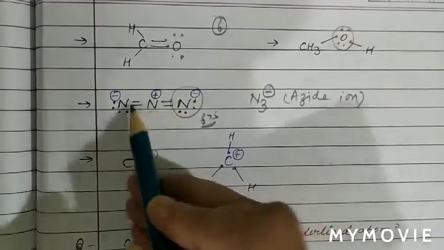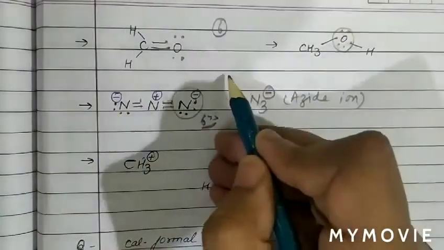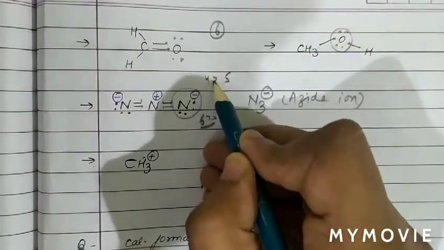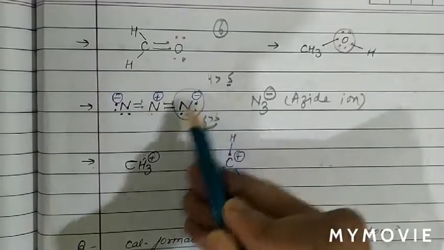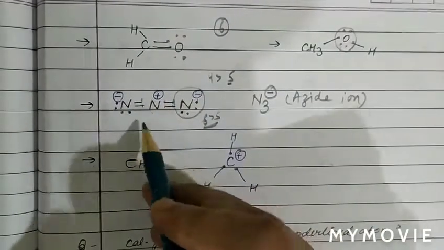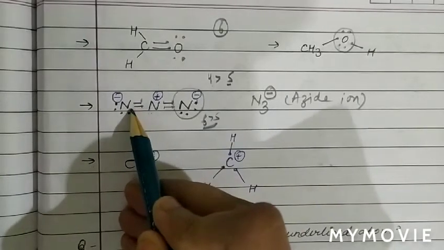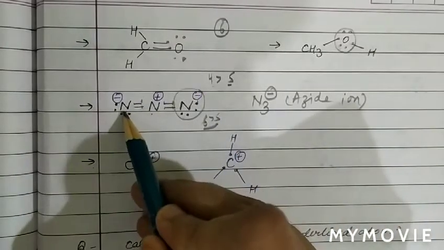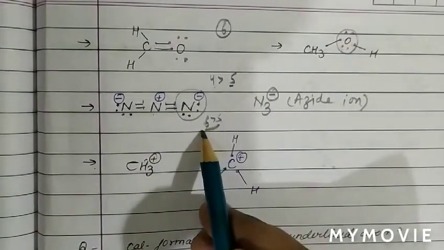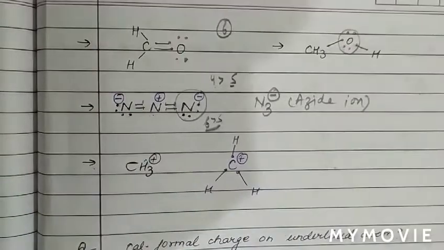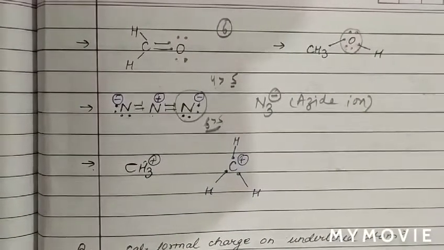Now see on this nitrogen. How many electrons are there? 1 2 3 4. But valence electron in nitrogen is 5. So it is 1 less than 5. Therefore 1 unit of positive charge. Now see this. How many electron pairs are there? 1 2 3 4 5 6 for this nitrogen. So 6, but valence electron of nitrogen is 5. So 6 more than 5. 1 unit is greater. So 1 unit of negative charge. So this is the actual formal charge on each nitrogen atom in case of azide ion.